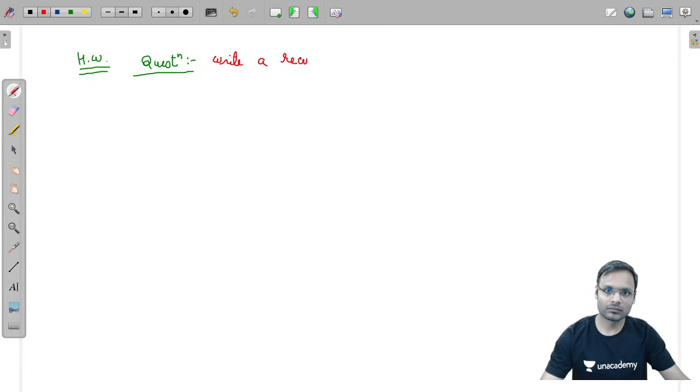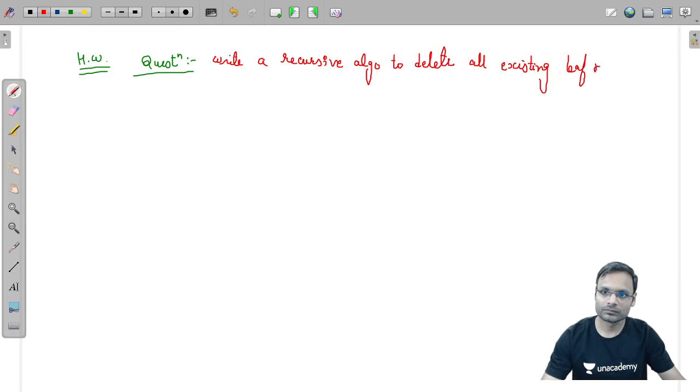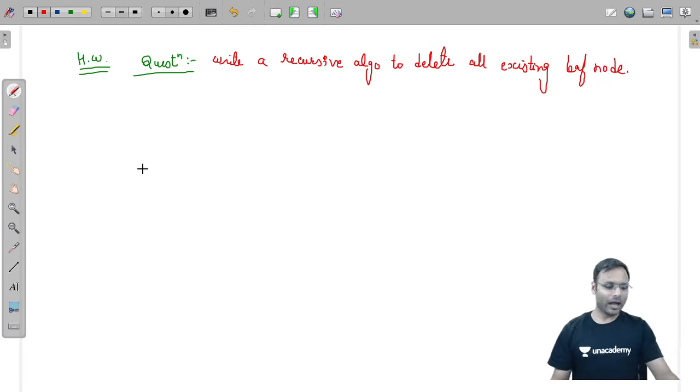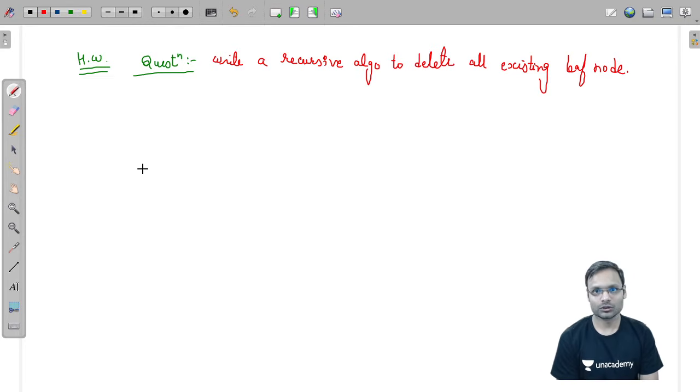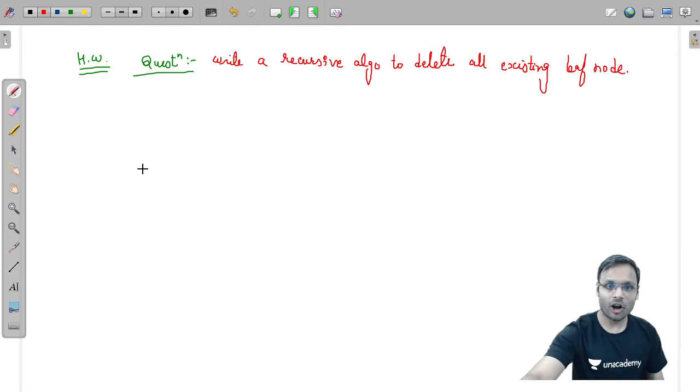Write a recursive algorithm to delete all existing leaf nodes. So you have a tree. In that tree you have some leaf nodes. You need to delete those leaf nodes. Okay, so if you need to delete those leaf nodes, how you will apply that particular algorithm, that will be amazing. Yeah, okay, clear, got it.